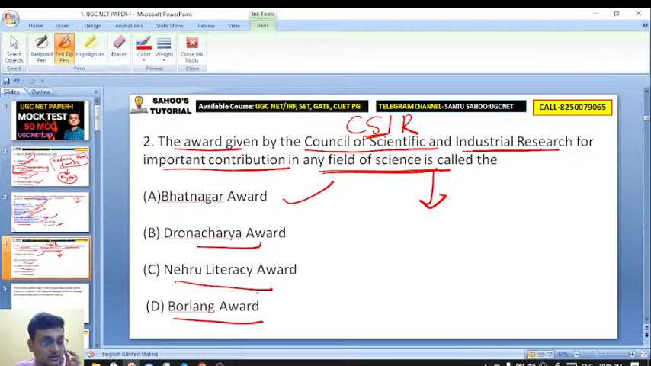Most of these questions are actually from West Bengal set PIQ questions. The award given by the Council of Scientific and Industrial Research. That's why these questions are also important.